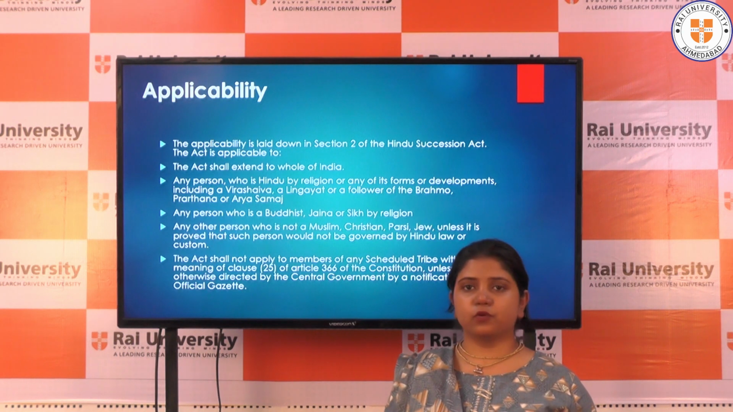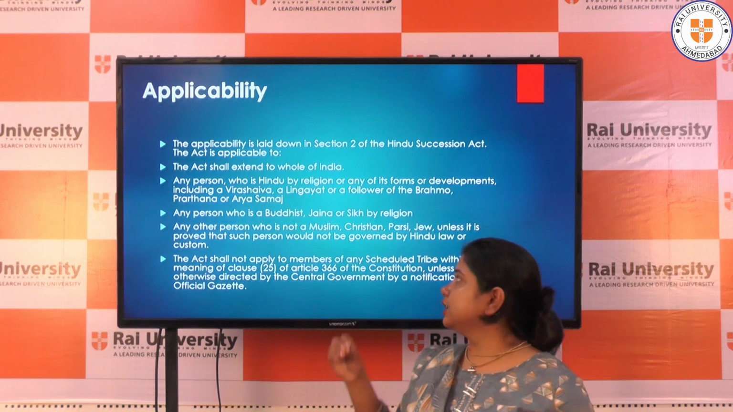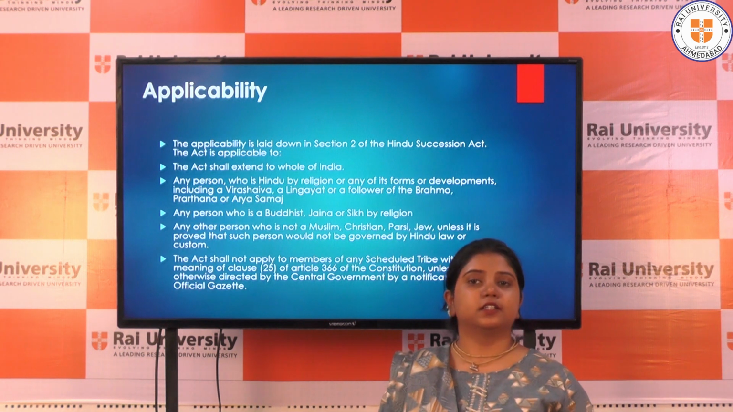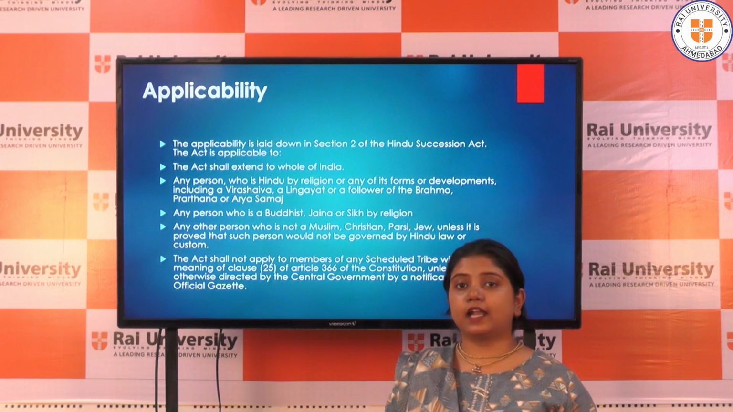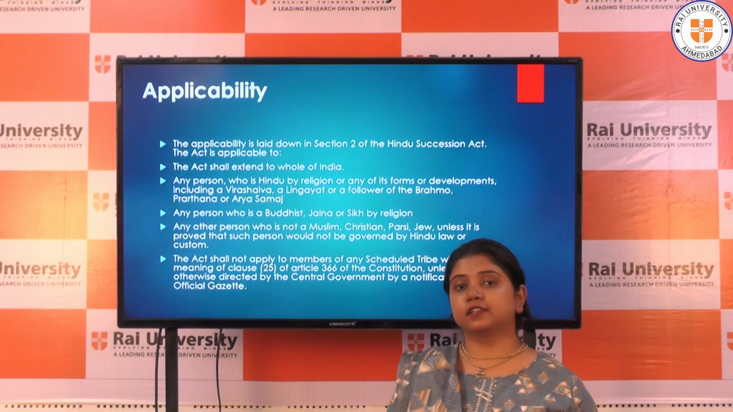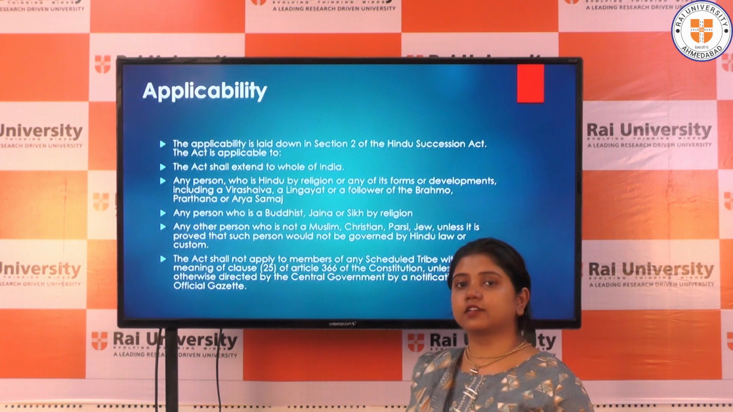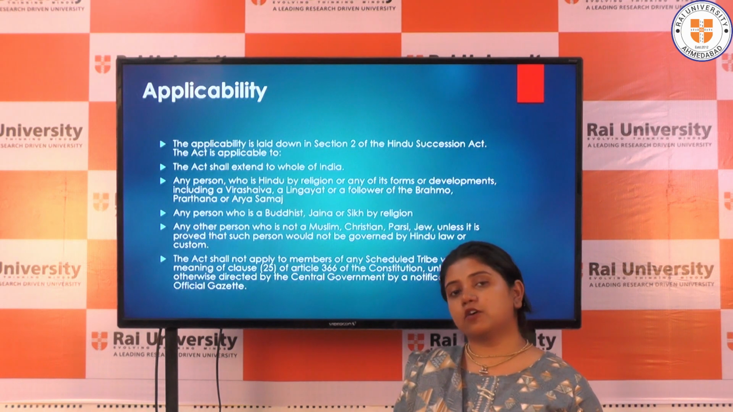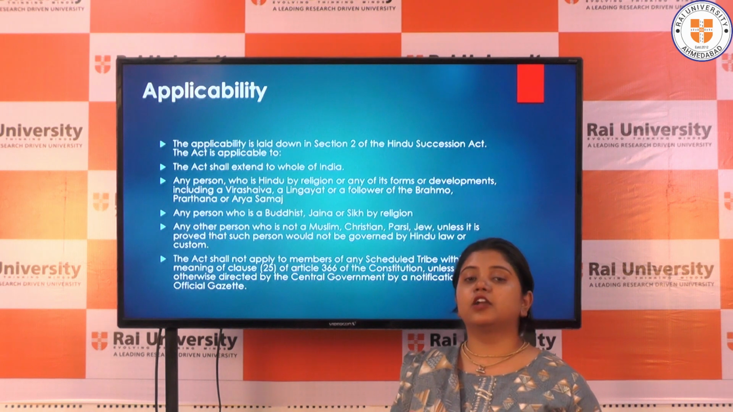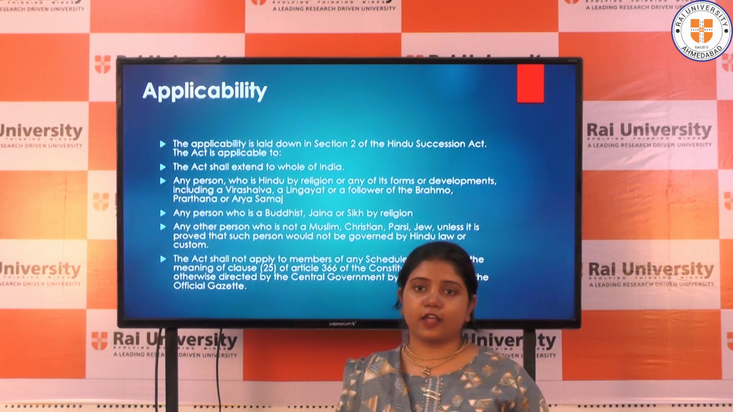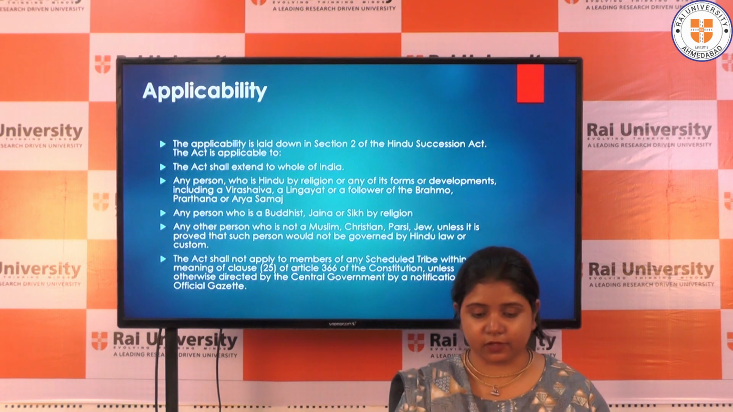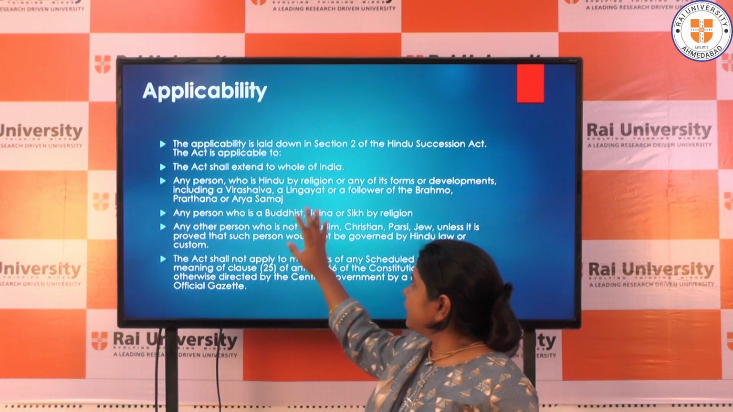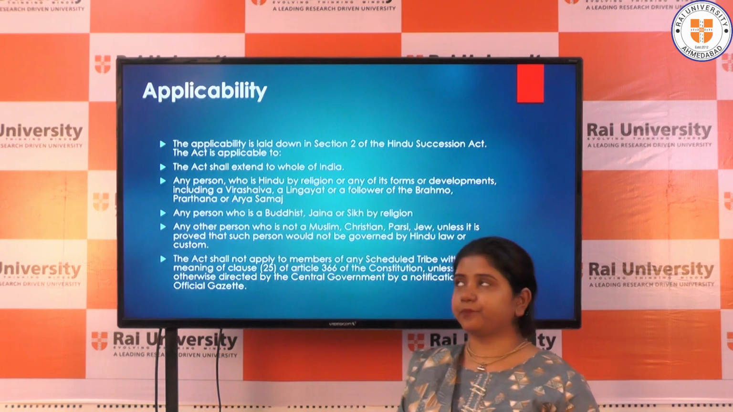So if there is no will, no testimony at all, no instrument, then we will deal with it under the Hindu Succession Act, and that particular person who dies intestate should be Hindu. In this lecture series, we will also understand who will be called Hindu as per the Hindu Succession Act. So let's start with the applicability of the Hindu Succession Act.